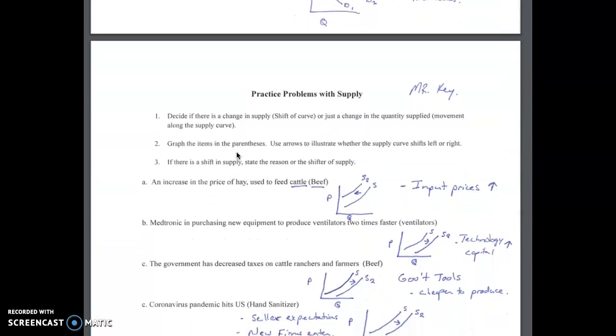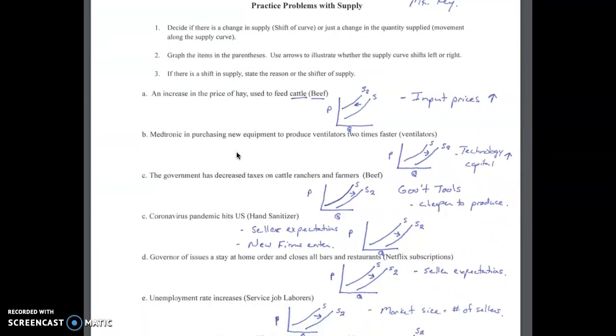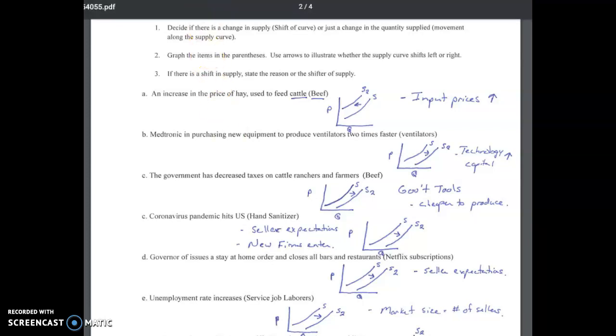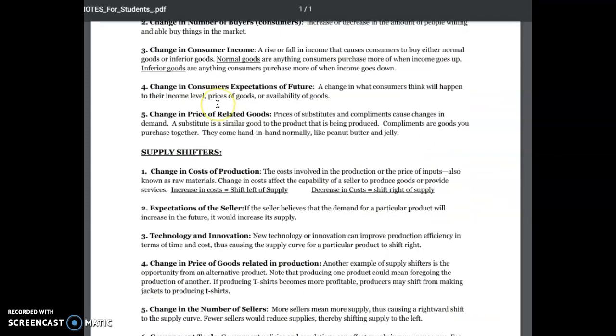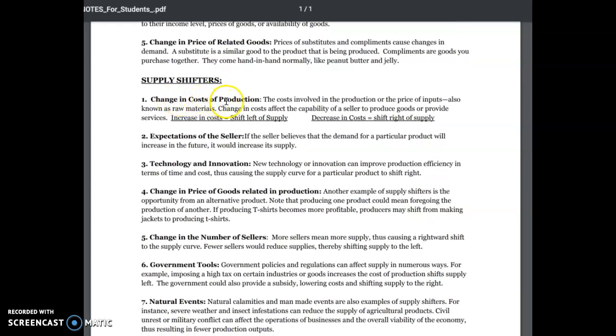Let's look at the supply ones real quick here. With supply, remember the supply shifters. Pull those up. Any change in the cost of production, anything that's going to increase costs, is going to shift supply to the left. Anything that decreases costs will shift the supply to the right.